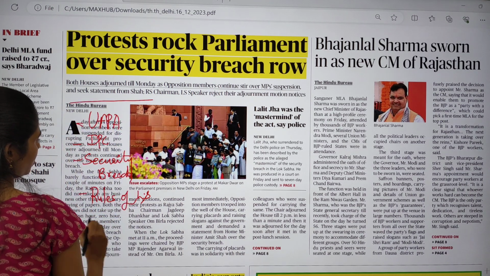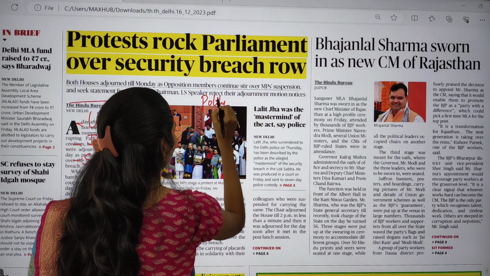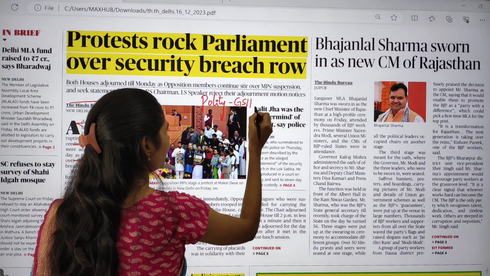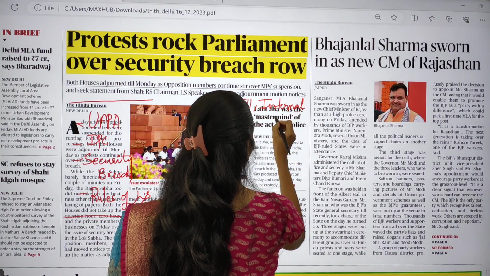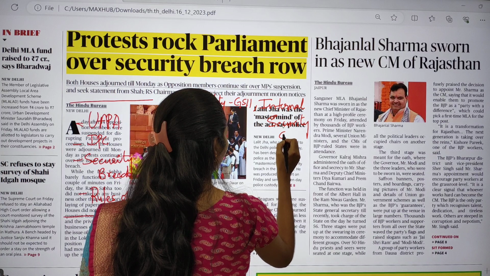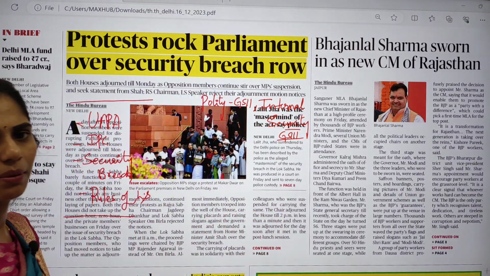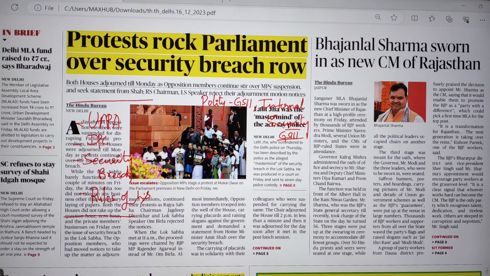We can connect this topic with polity, which comes under GS Paper 2, and we can also connect this topic with internal security. Internal security comes under part of GS Paper 3. So in these two dimensions we can connect this topic. That's all.